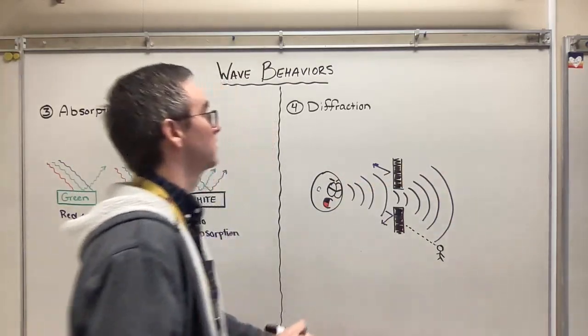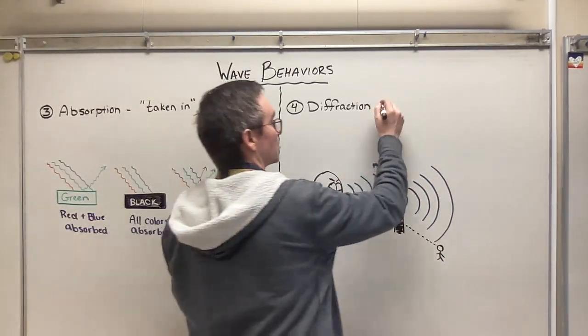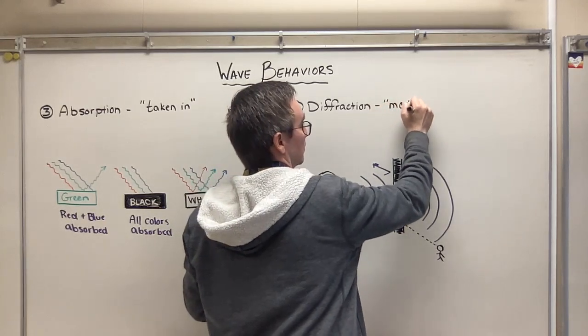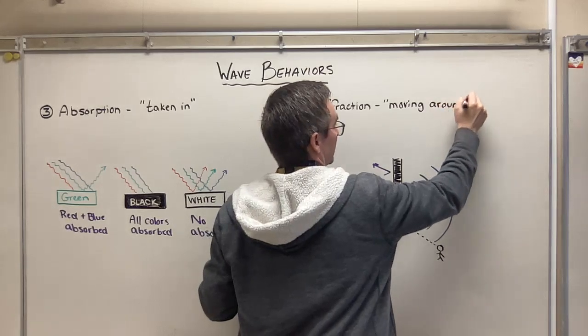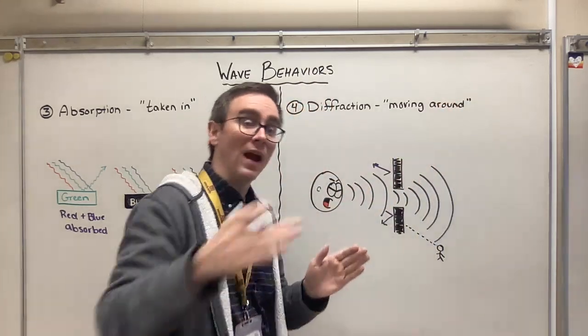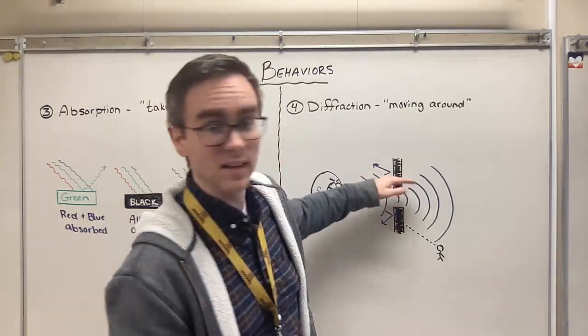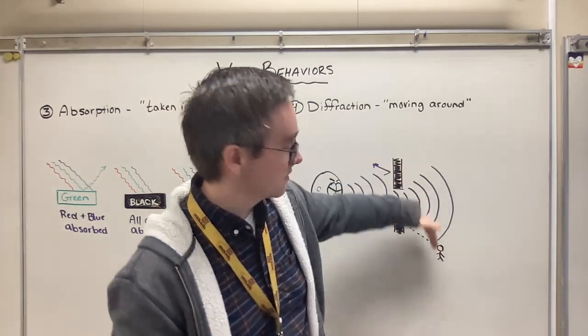Absorption is taking in; to simplify, diffraction is moving around. Not just moving around anywhere, but around the border, around the boundary. If it hits what we call a slit, it's basically going to bend around it.